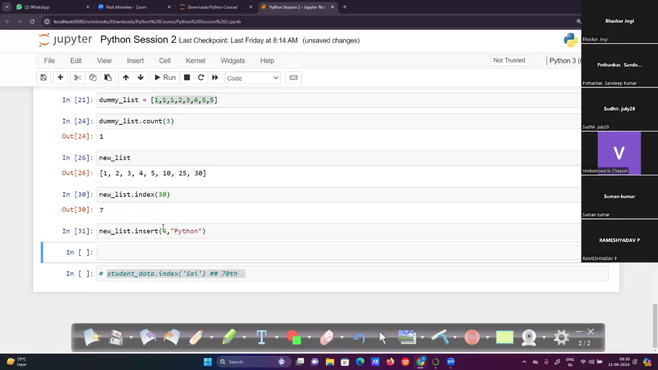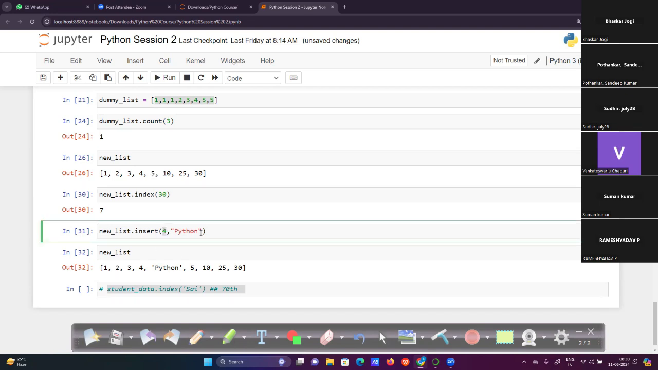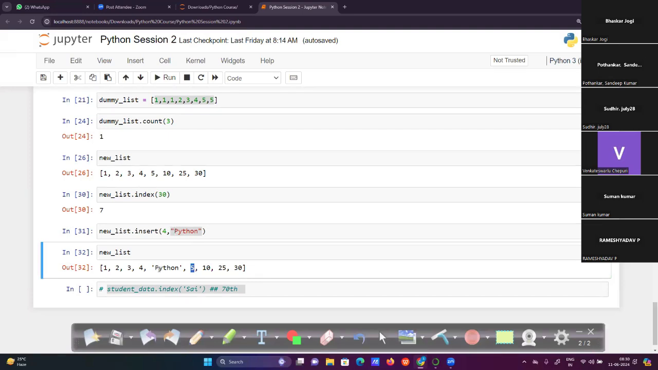Now if I run the new list again, Python is inserted at the particular position, and it is not overwriting the value that currently exists at the fourth position. We are just inserting at the fourth position. We are not overwriting the existing value, I mean the fifth value. We are just adding another value at the particular position, so the existing one will move aside. So this is the insert method.